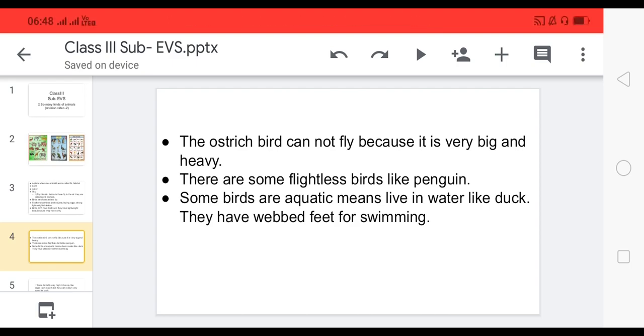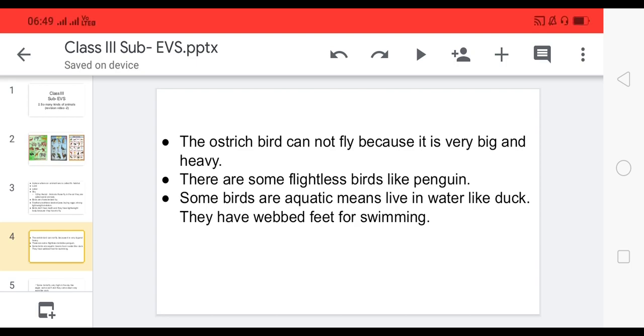As I told you, birds have a lightweight body because they have to fly in the sky. And you know, the ostrich cannot fly. It is a bird, but it cannot fly, a flightless bird. Why is it flightless? Because it is very big and heavy.